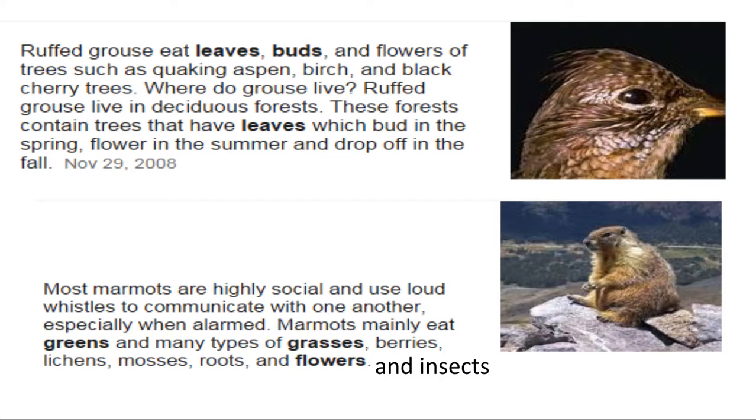Ruffed grouse eat leaves, buds, and flowers of trees such as quaking aspen, birch, and black cherry trees. Where do grouse live? Ruffed grouse live in deciduous forests. These forests contain trees that have leaves which bud in the spring, flower in the summer, and drop off in the fall. Most marmots are highly social and use loud whistles to communicate with one another, especially when alarmed. Marmots mainly eat greens and many types of grasses, berries, lichens, mosses, roots, and flowers, and insects.